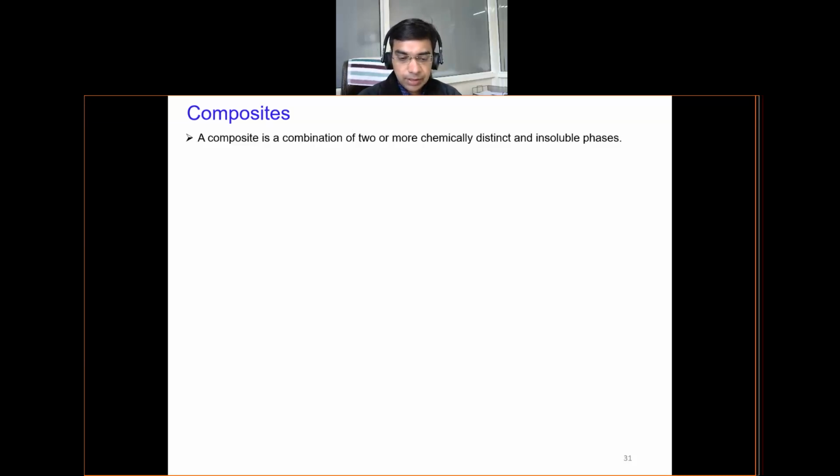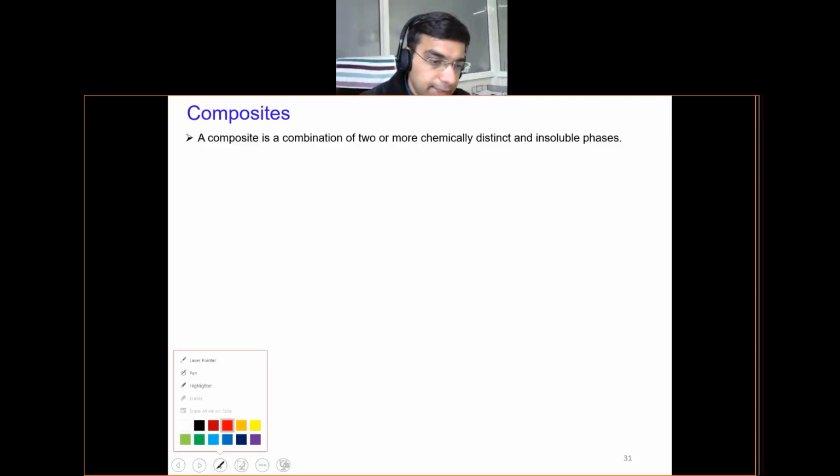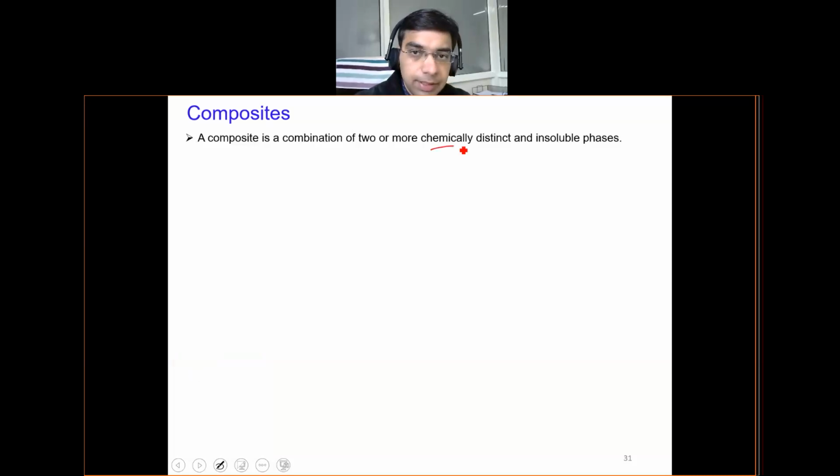But in composites, the constituents can be distinguished separately, as there is no chemical bonding or chemical reaction taking place. That is why it is mentioned here in the slide that the phases are chemically distinct.